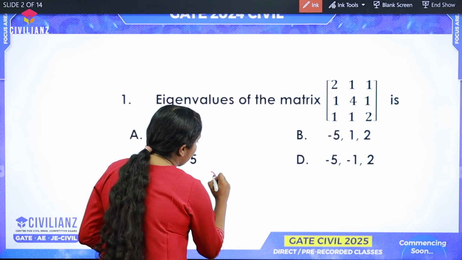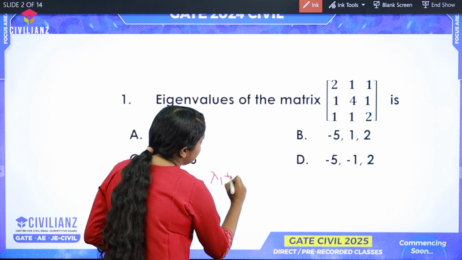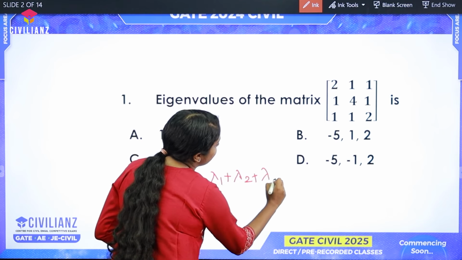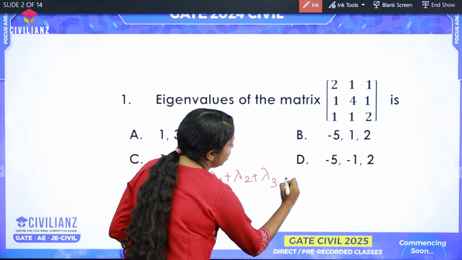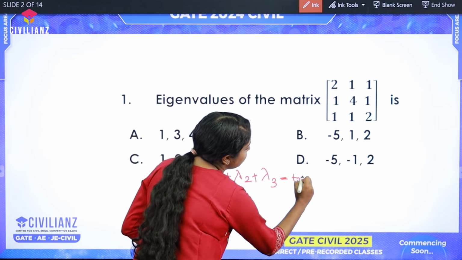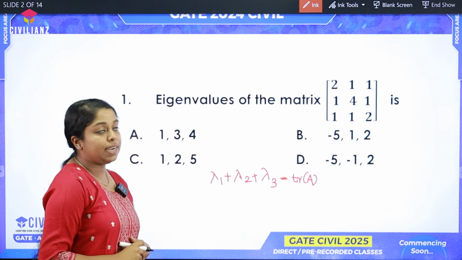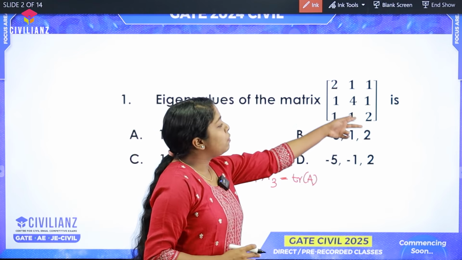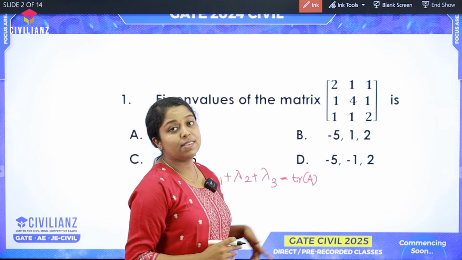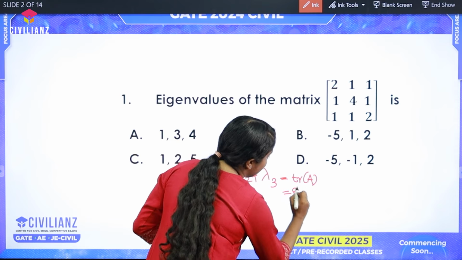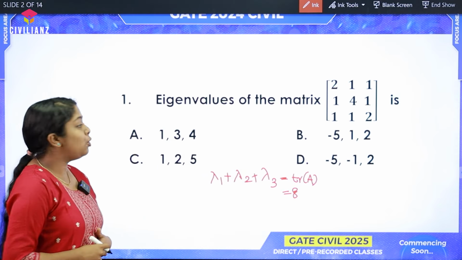Let's use the additive property of the eigenvalues. That is, if lambda 1, lambda 2 and lambda 3 are the eigenvalues of a matrix, then lambda 1 plus lambda 2 plus lambda 3 is equal to the trace of that particular matrix. Let's move on to the matrix. From this, the sum of the diagonal elements, which is known as the trace of the matrix, is equal to 2 plus 4 plus 2, which is equal to 8. So now let's move on to the options.